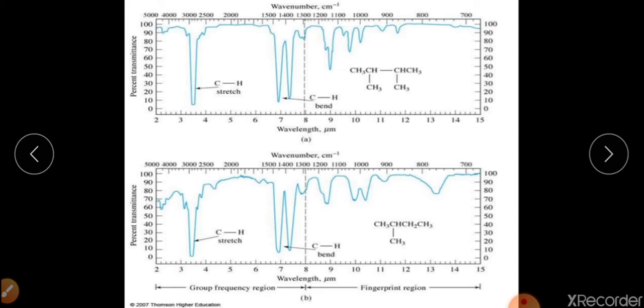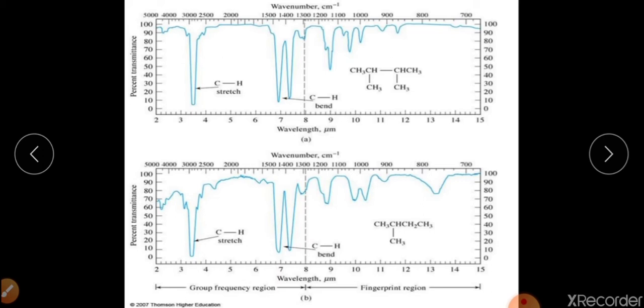This is a particular spectrum of two compounds. This is a particular alkane and this is also an alkane. How can it be analyzed? This is CH stretching vibration and this is CC stretching vibration. In both molecules it will be the same. This is CH bending vibration. CH bending vibration will be there in both spectra.